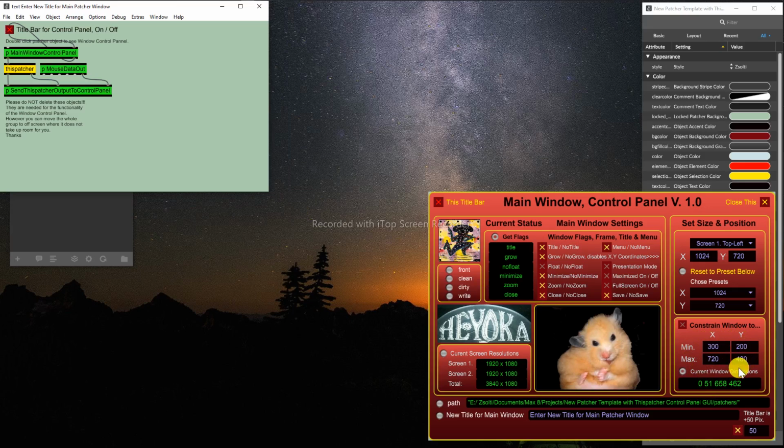So this is in case you want to limit the user to a certain window size and no bigger or no smaller, because your UI elements won't show up correctly or won't be in the picture. So that's what this is for.